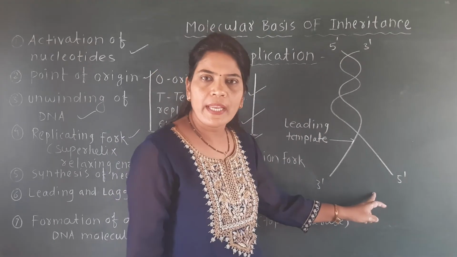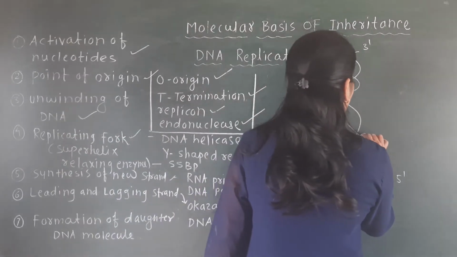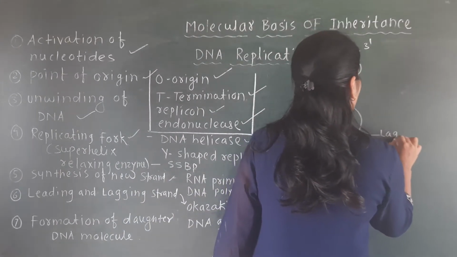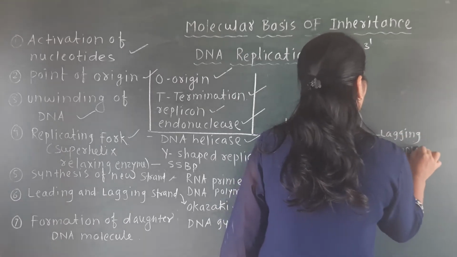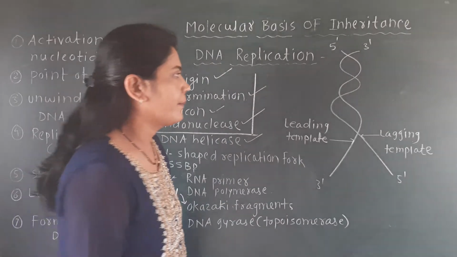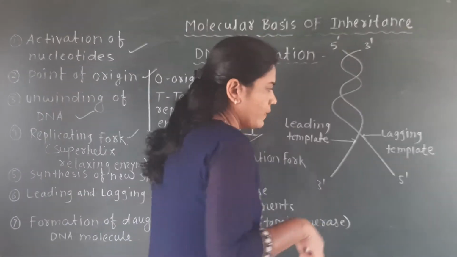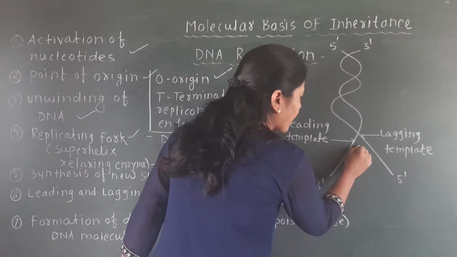The strand of DNA which has the 5 prime end free is labeled as the lagging template. Now we will draw one more diagram.